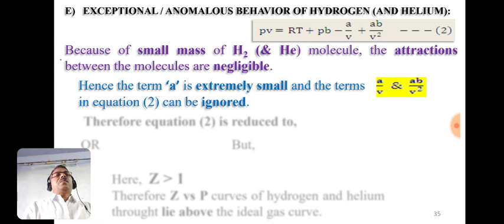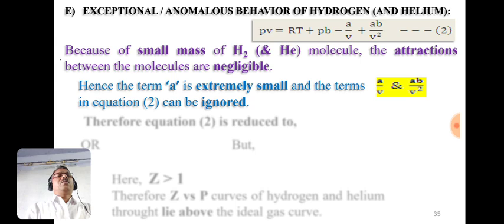Now here are some exceptional cases, or we can say the anomalous behavior of hydrogen and helium, because the masses of hydrogen and helium are very small, and due to these small masses the attractions between these gaseous molecules are negligible, and therefore the term A is extremely small, and at such conditions these terms A by V and AB by V square are negligible.